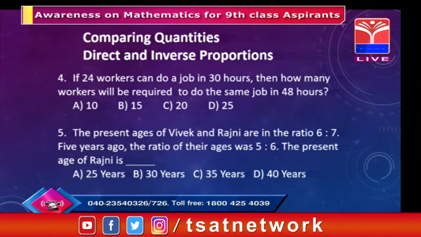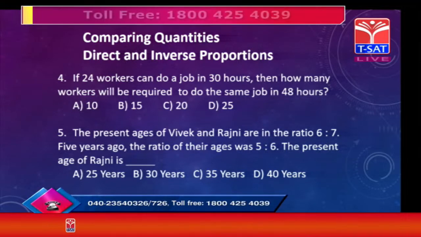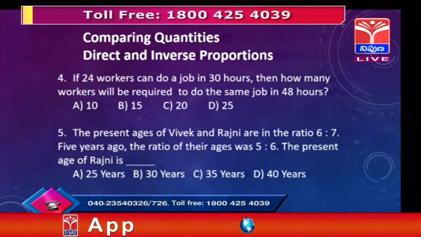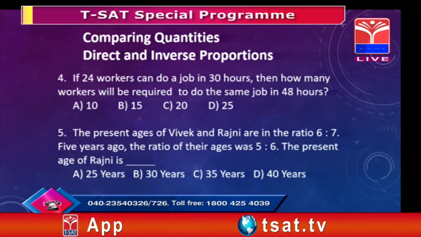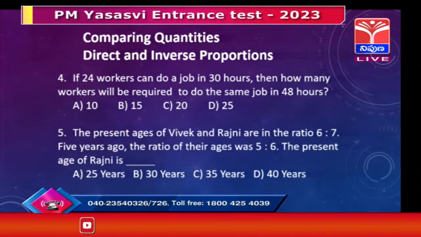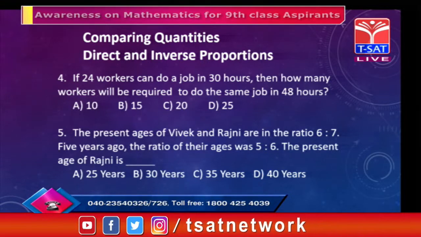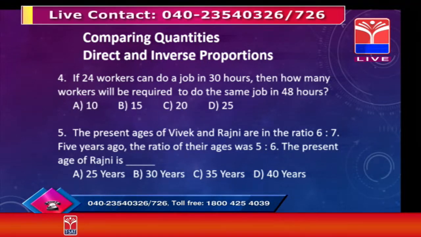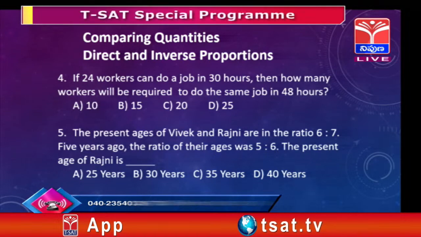Comparing quantities, direct and inverse proportion. Here the question is given: if 24 workers can do a job in 30 hours, then how many workers will be required to do the same job in 48 hours? As you know, inverse proportion and direct proportion generally come under time and work. So how to do this, sir?